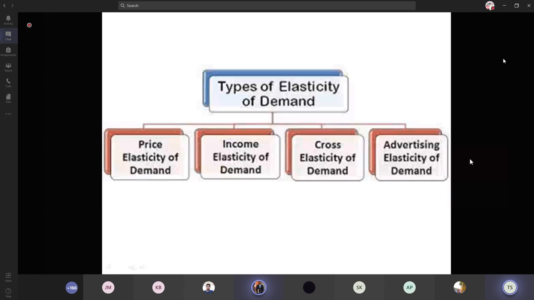The third one, cross elasticity of demand, is analyzed across two commodities, maybe substitutes or complementary commodities. When the price of product A increases, what will happen to the quantity demanded of product B? This kind of relationship is analyzed under cross elasticity of demand. And coming to the last one, advertising elasticity of demand, it says the quantity demanded changes due to the cost which was spent on advertisement.